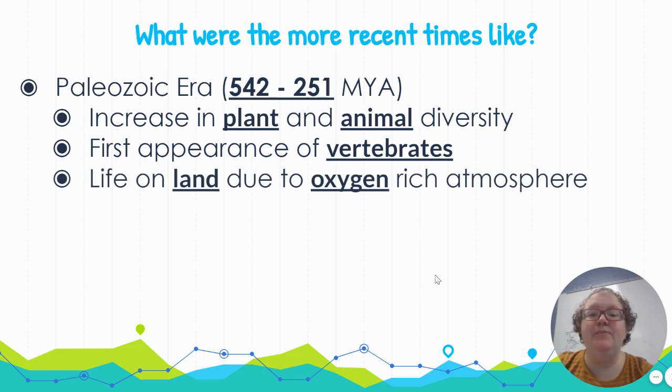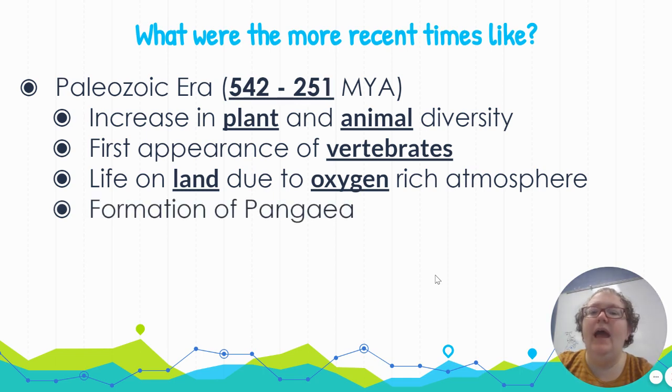Life on land began because this is when the atmosphere started to develop a more oxygen-rich environment, which allowed for plants and animals to move onto land out of the water. And this is when Pangea was first created, right? So we're talking about when all the land masses were connected together.